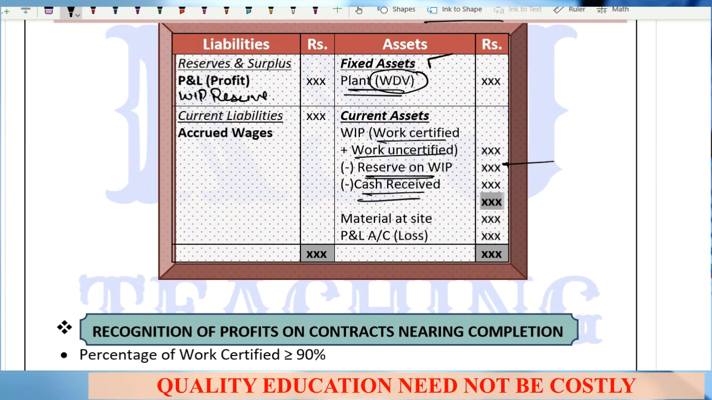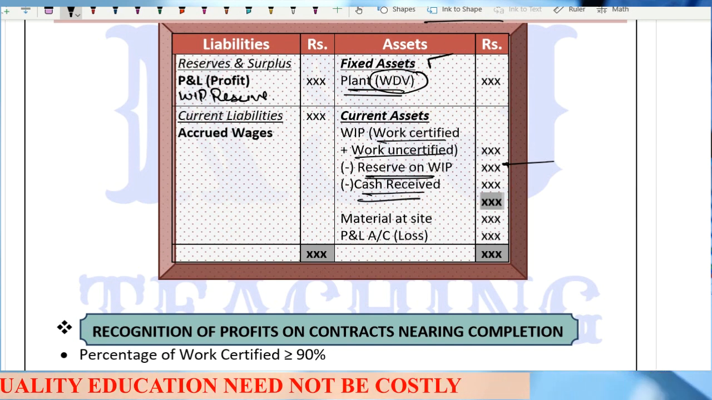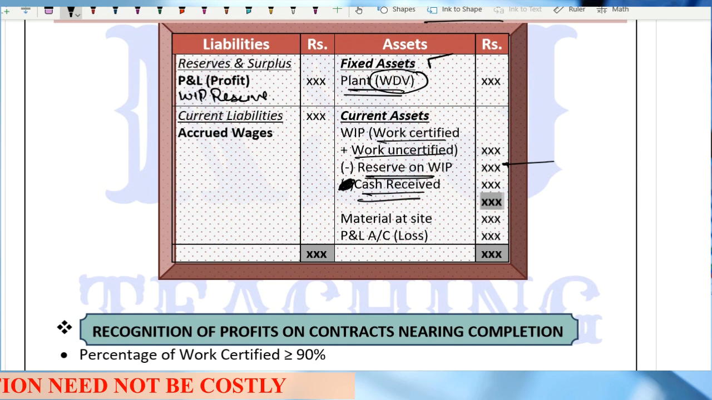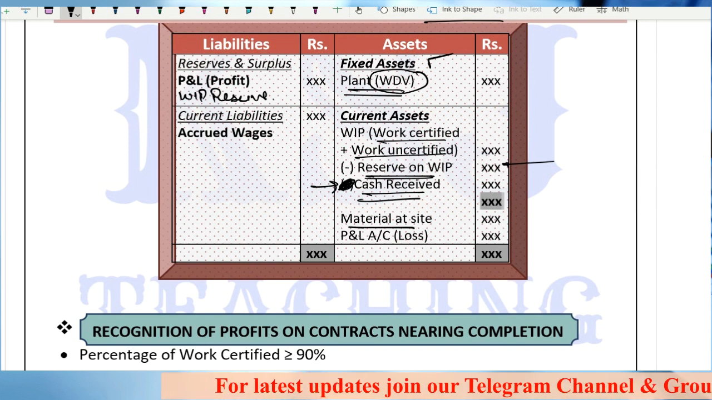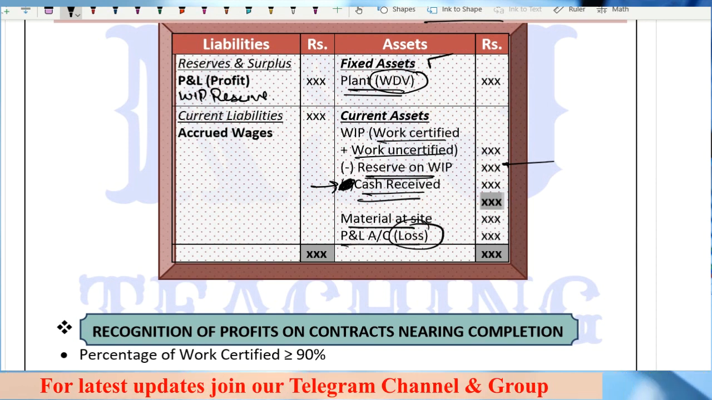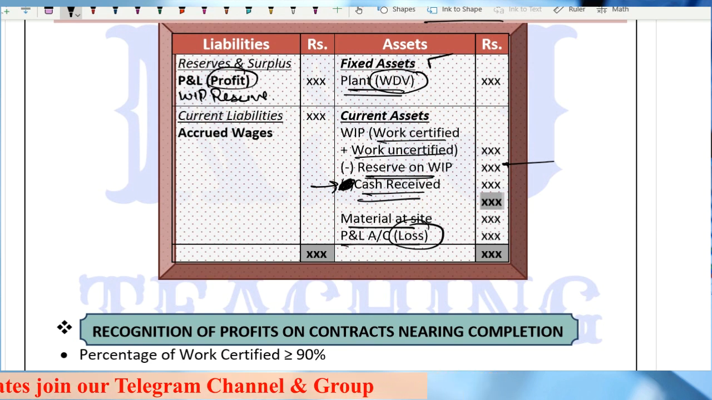Minus the cash received, or you can show it as a separate item also. No need to minus it, show it as a separate item, cash received, in the balance sheet. No issues in that. Then material at site. Profit and loss account in case of a loss, and in case of profit you will show here profit and loss account.